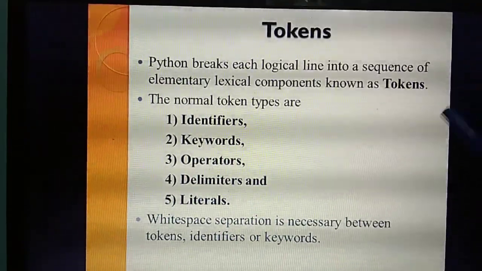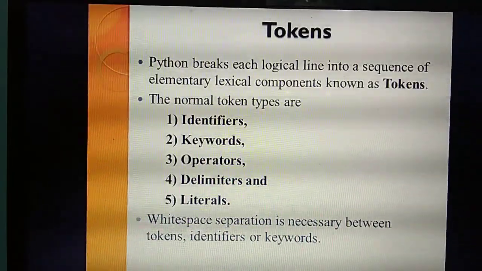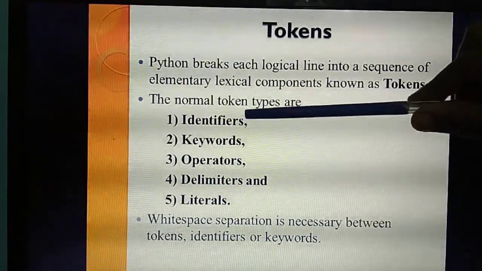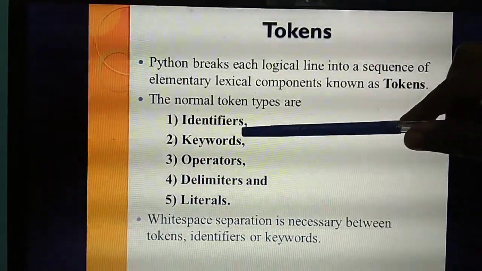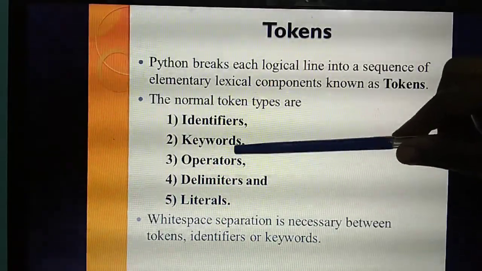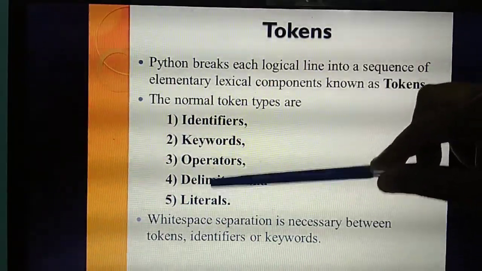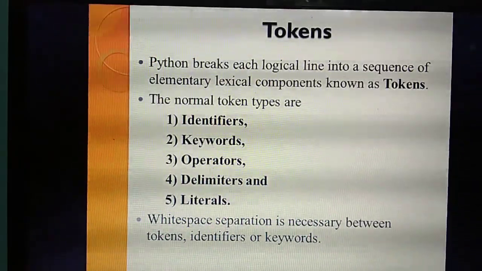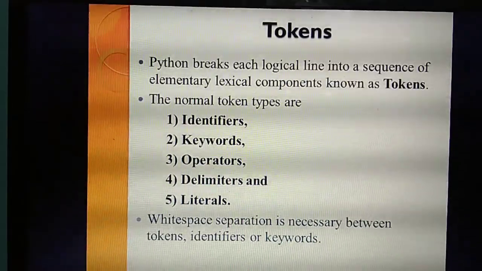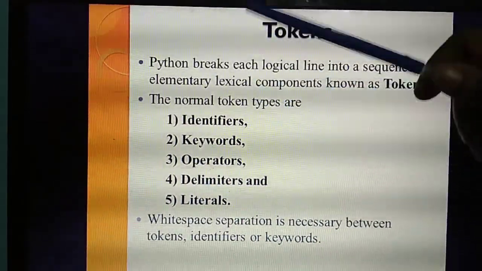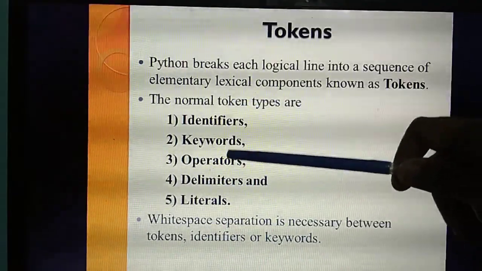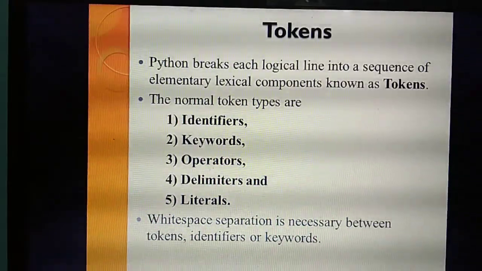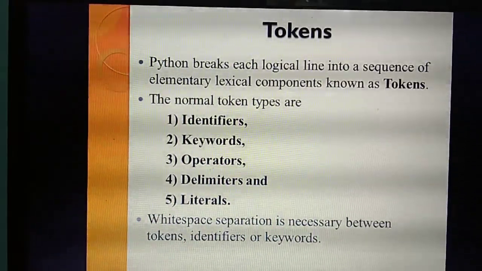Next, you are going to study the types of tokens. First is identifiers, second is keywords, third operators, fourth delimiters, fifth literals. There are five types of tokens: identifiers, keywords, operators, delimiters and literals. Here, white space separation is necessary. What do you mean by white space?